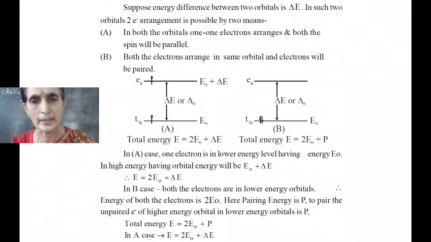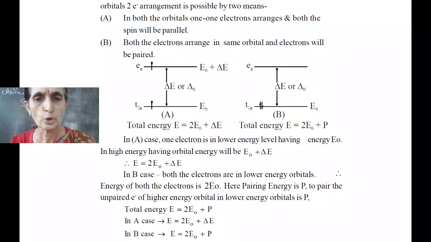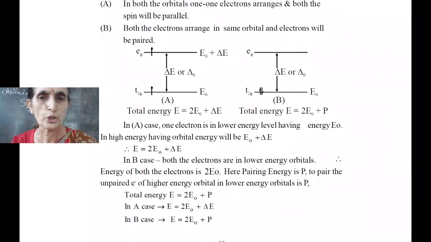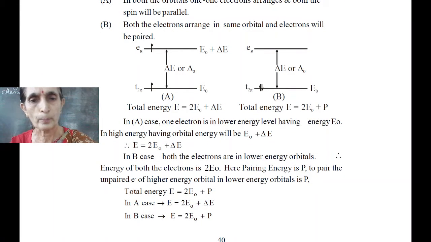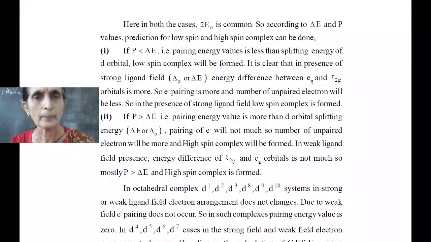Well, in the second case, both electrons are in the lower orbital, so it is E0 plus E0, but pairing occurs, that's why P should be introduced. So total energy E is equal to 2E0 plus P. Here in both cases, the common term is 2E0. So according to delta E and P values, prediction of low spin and high spin complexes can be done.